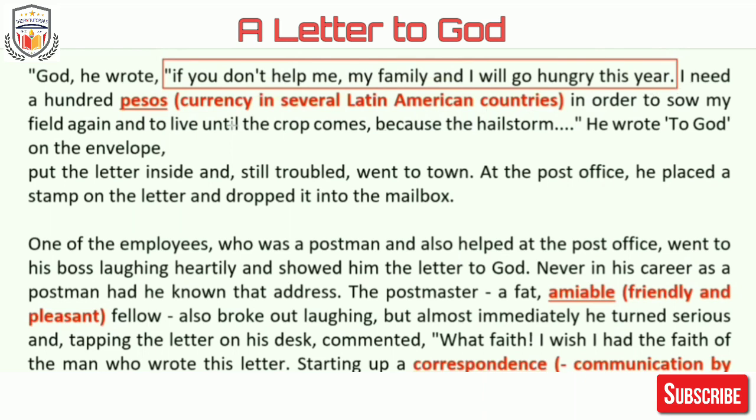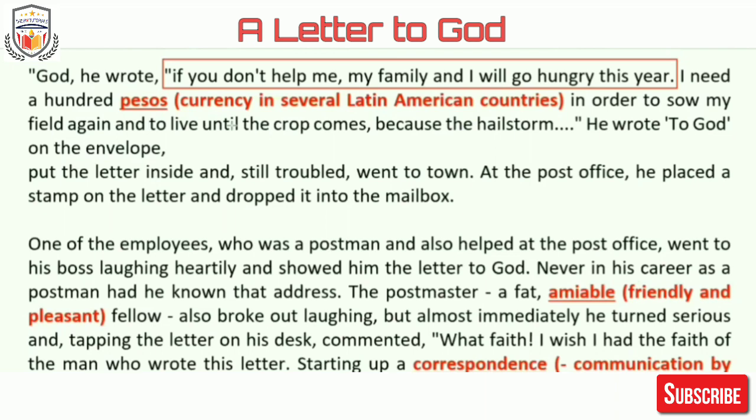Now, what is pesos? Now, in India, we have rupees, okay, but in Latin American countries, means there are many countries included in Latin America, Mexico, Argentina, Brazil, okay, Spain. Now, all these countries are Latin American countries. So this chapter is based in any of the Latin American countries where pesos is followed.